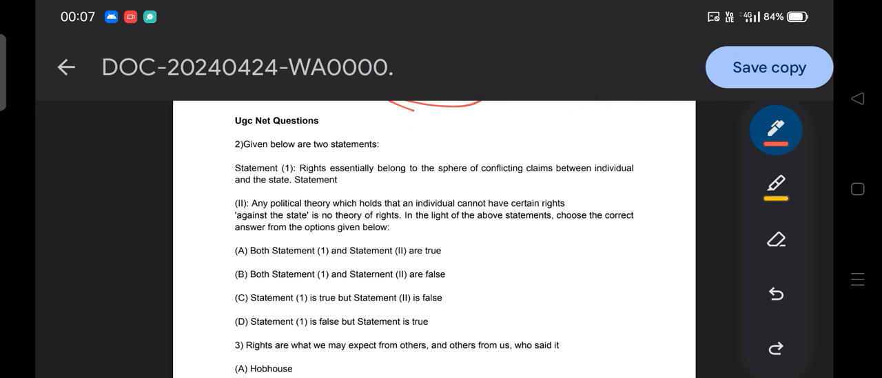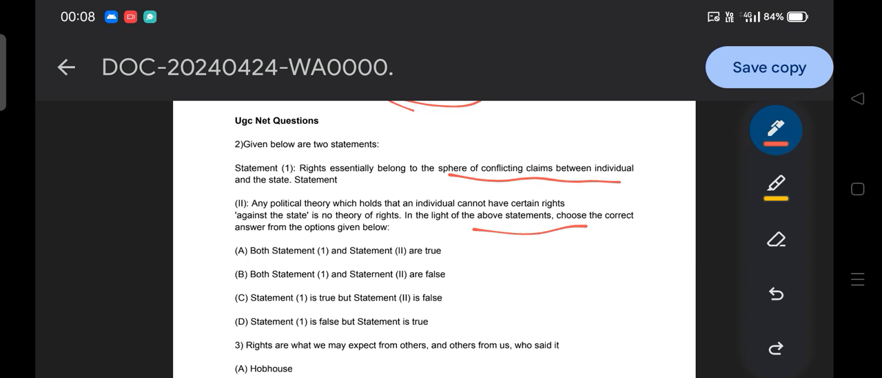Next, let's start the statement question. Statement one: rights essentially belong to the sphere of conflicting claims between the individual and the state. Statement two: any political theory which holds that an individual cannot have certain rights against the state is no theory of rights. In light of the above statements, choose the correct answer. So what is the correct statement? Accordingly you have to find out.